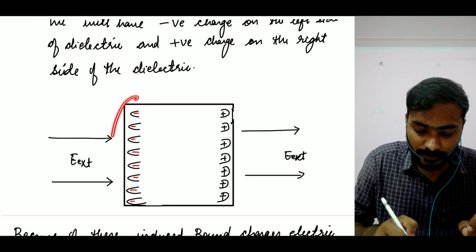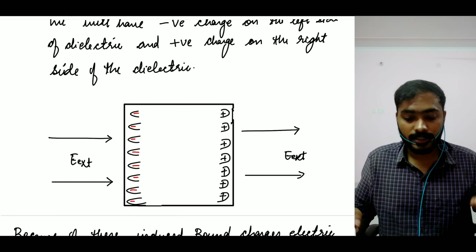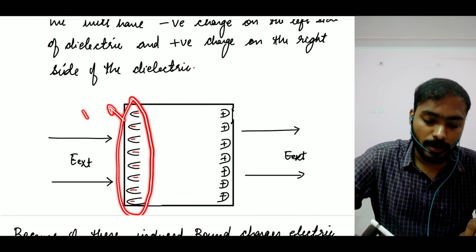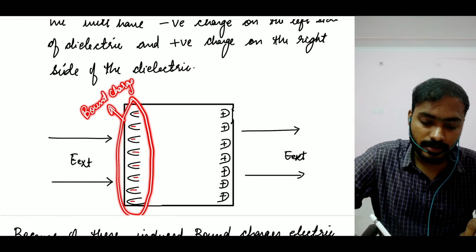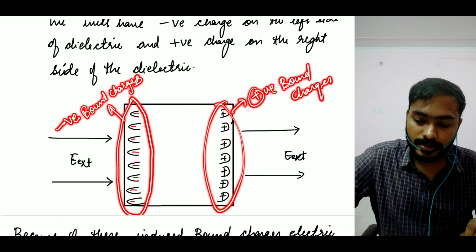So I have this negative charge density towards my left, and this positive charge density towards my right. These charge densities are what you call my bound charges. This is my negative bound charge, and this is my positive bound charge. I hope you guys can understand that.